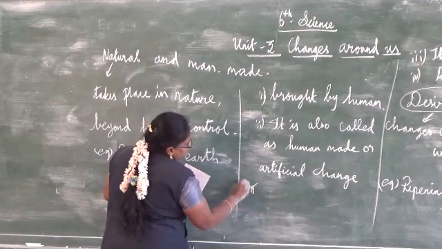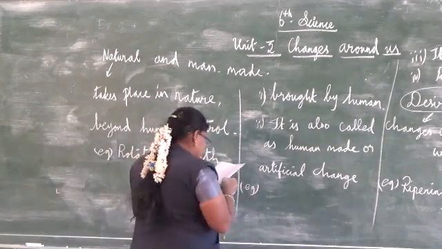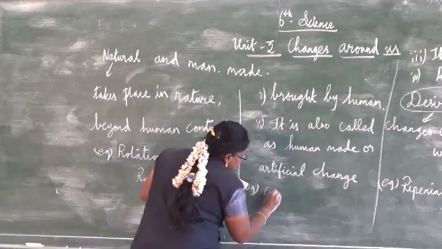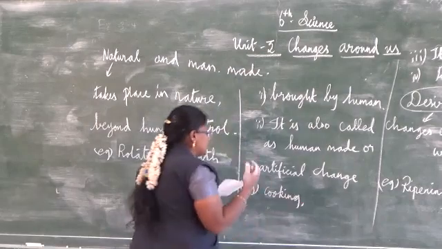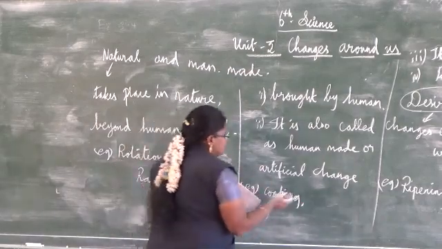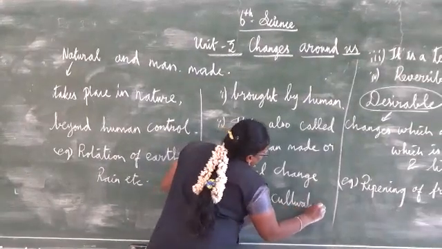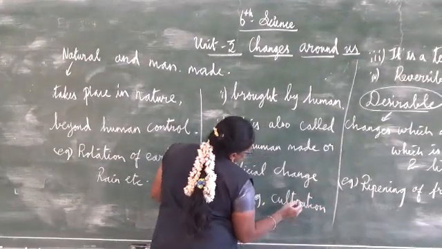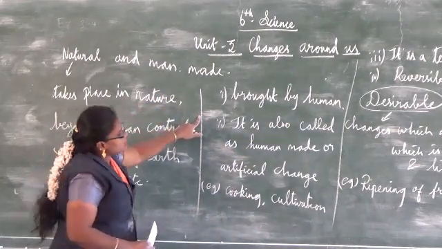Example. See, cooking is a change, isn't it? This cooking is made by us. The change is done by humans. Next is cultivation. These are examples for man-made changes. Understand, children?